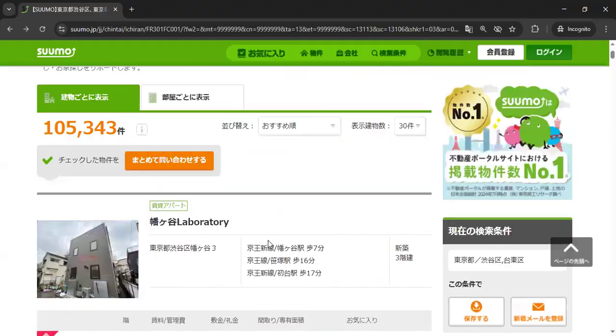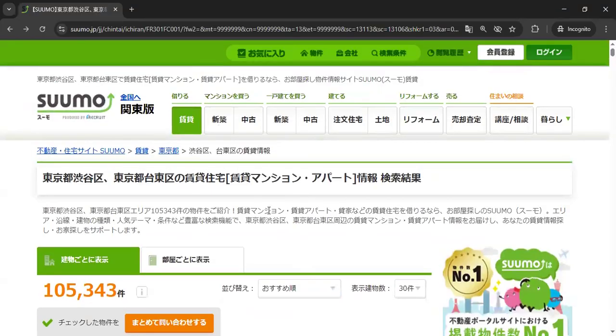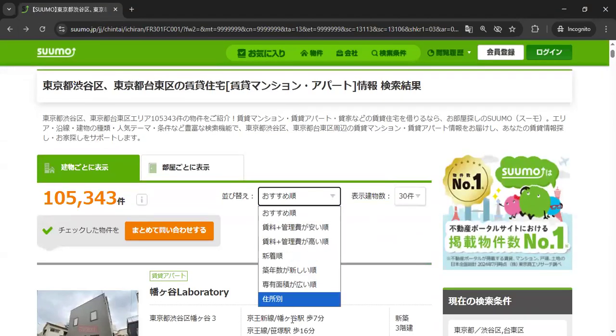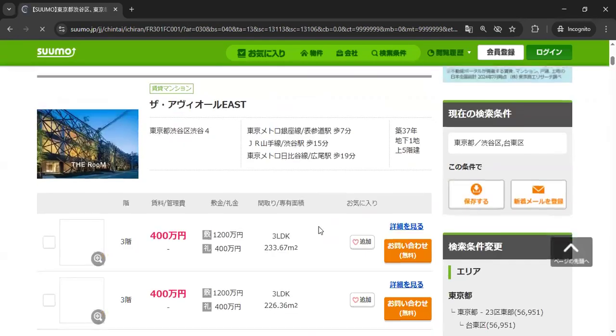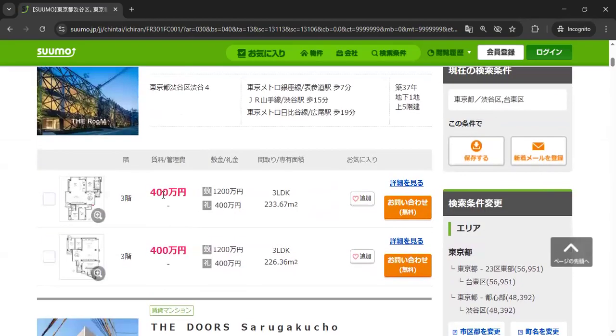Okay, so that's this interesting website, Suumo. Definitely look at it. My favorite thing to do is to look at the most expensive rooms and the crazy prices. For example, the most expensive room in Shibuya is 400 man, which is 4 million yen. So it's going to be $40,000 monthly. By the way, monthly.